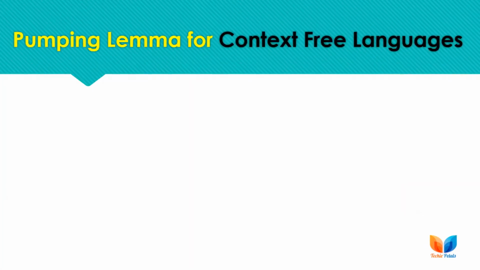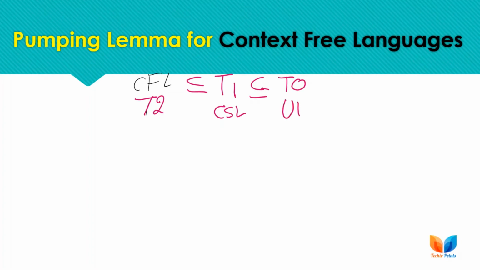Here the context-free languages, or CFLs, are type 2 languages. They are type 2 languages, and type 2 languages are a subset of type 1 languages, the context sensitive languages, and also type 1 is a subset of type 0 languages, that is unrestricted languages, and type 3 or regular languages are a subset of type 2 languages.